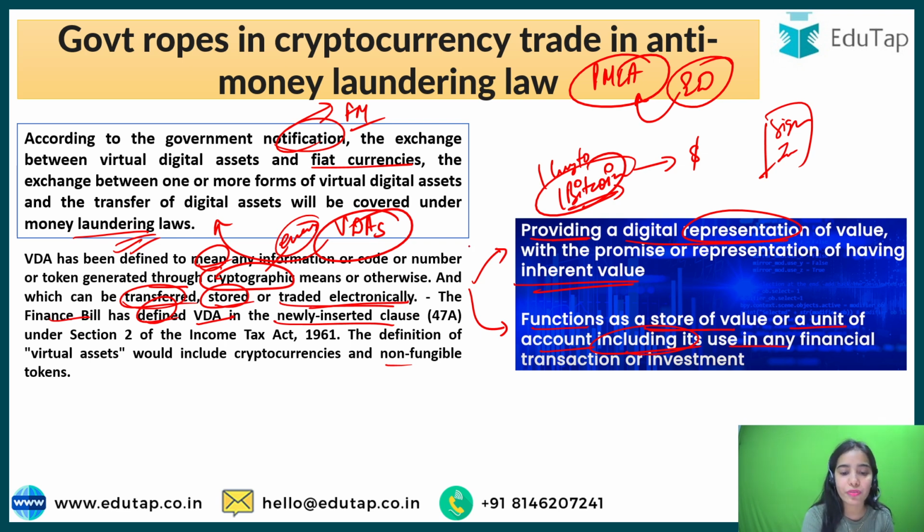Okay, I hope you will remember this definition that has been provided by the Finance Bill. This is just for your basic understanding of the VDA. It usually includes cryptocurrencies and non-fungible tokens. Non-fungible tokens we have discussed in prior sessions; there is some kind of image that is being traded virtually, or some signs, or songs, that are being virtually traded.